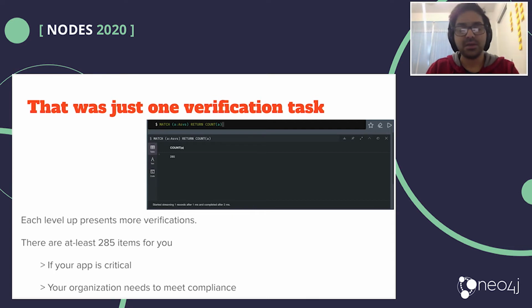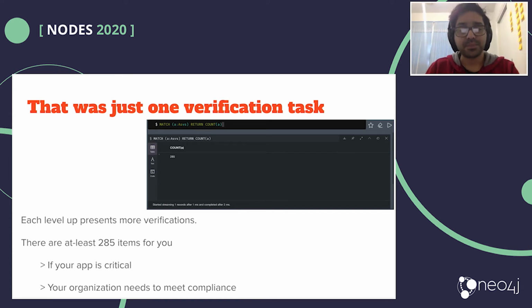So obviously they're interested. But at the same time, when we look at it from the lens of, hey, I'm a developer, or hey, I'm new to security, 285 items to verify for a level 3 is still quite a lot for an organization just to meet compliance or just to measure security. Now, that's a little daunting exercise.